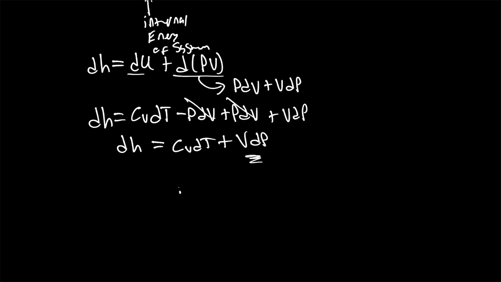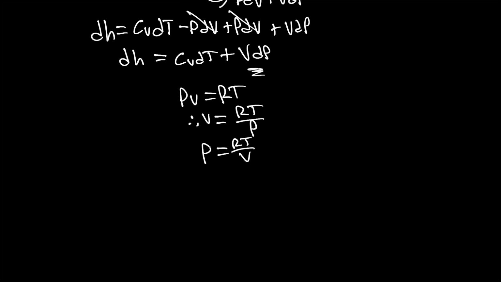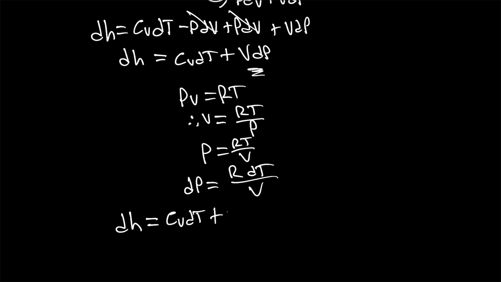If we consider an ideal gas, PV equals RT, so therefore this specific volume term is equal to RT over P. Or alternatively, we could also consider the differential pressure term, where we would have P equals RT over V. Since we know this is going to be a differential pressure change, we can set that to R times the differential temperature change over the specific volume, and we get that the differential change in enthalpy is equal to Cv dT plus V times R over V dT. These V's drop out.